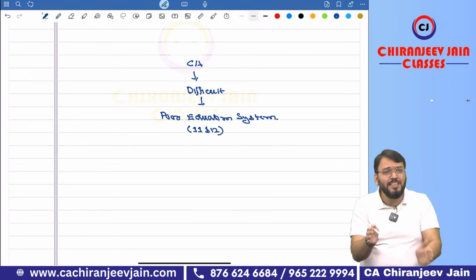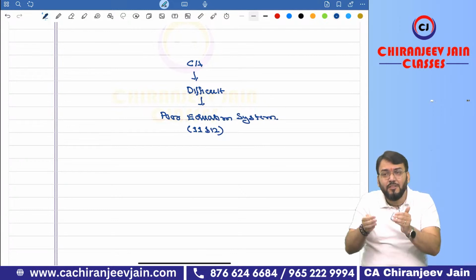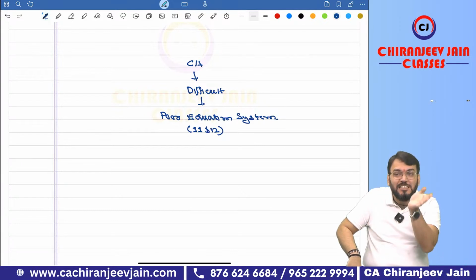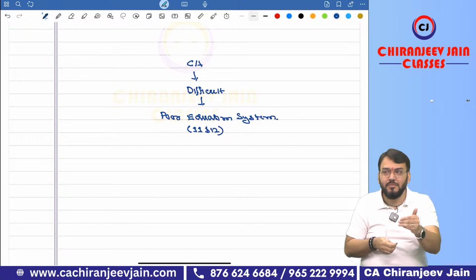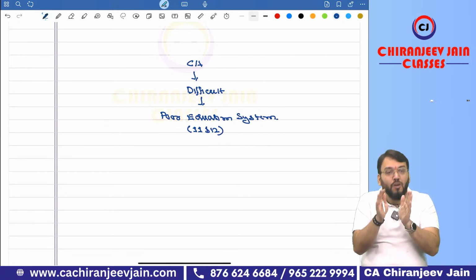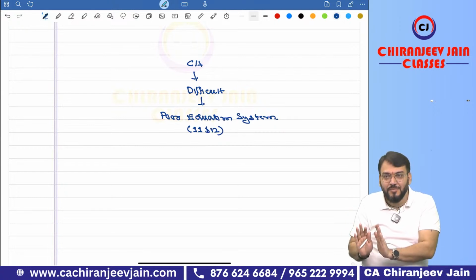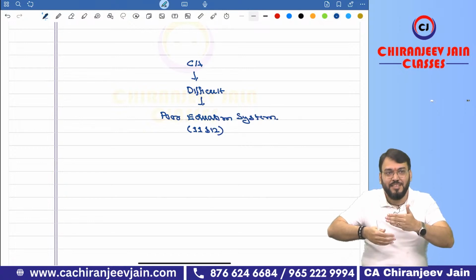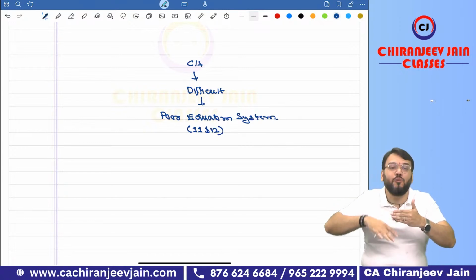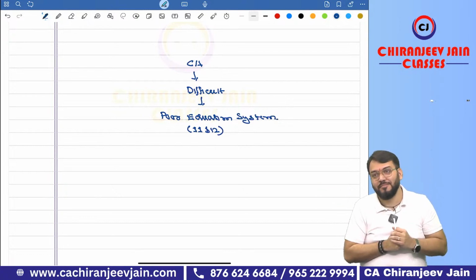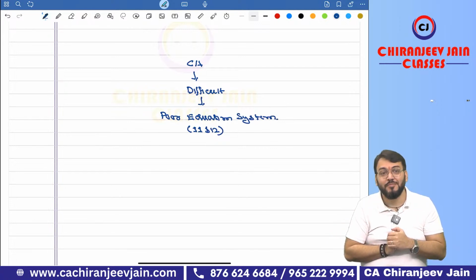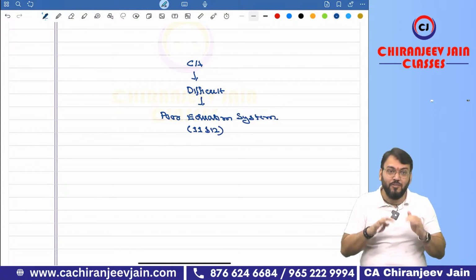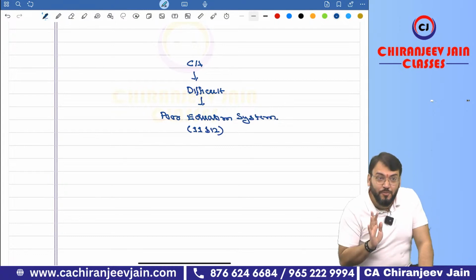Now, you know, there are many CA students who came from science background and started doing CA. Anyone here from science background? You are from science background. Correct. Acha, normally CA means what? Commerce. But I have never seen any student who is from science background and has not become CA. But there are a lot of students from commerce background who have not become CA. I am also from commerce background.